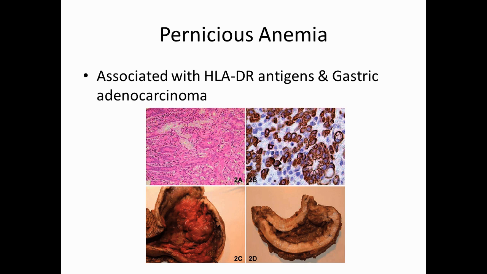Pernicious anemia is associated with HLA-DR antigens that we are going to see in the immunology videos, and it is also associated with gastric adenocarcinoma. In the picture you can see the normal stomach and the stomach with the carcinoma.